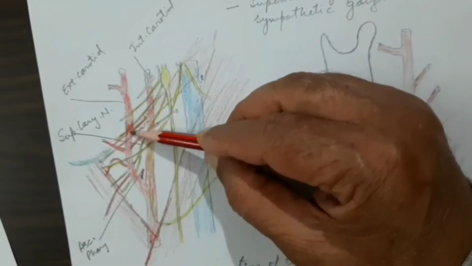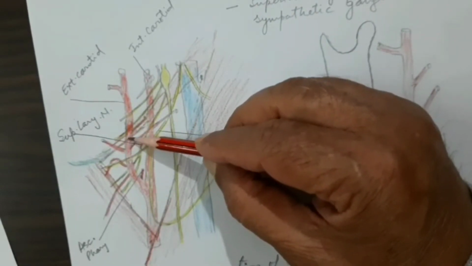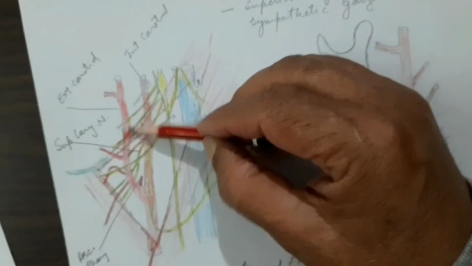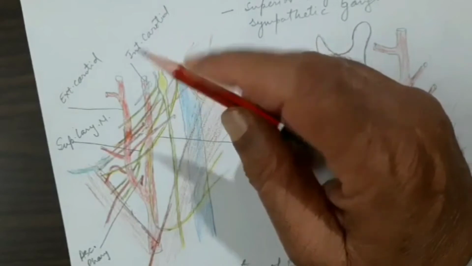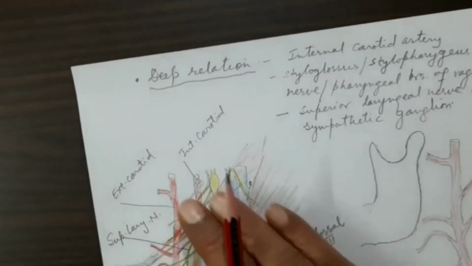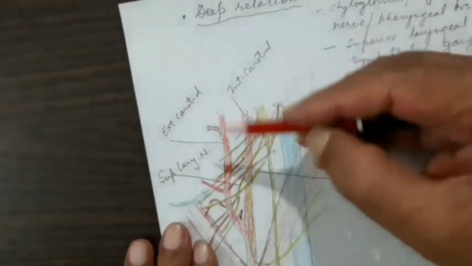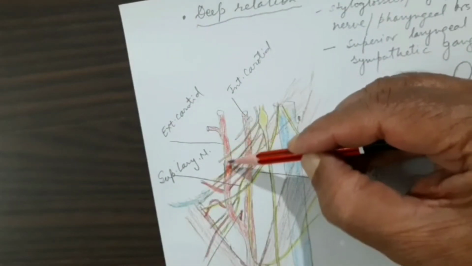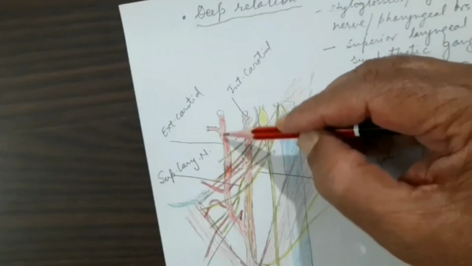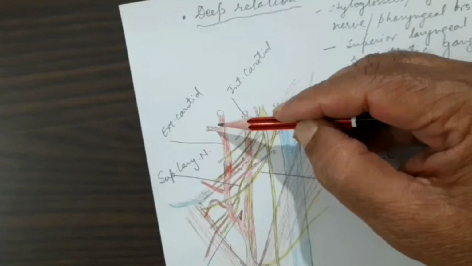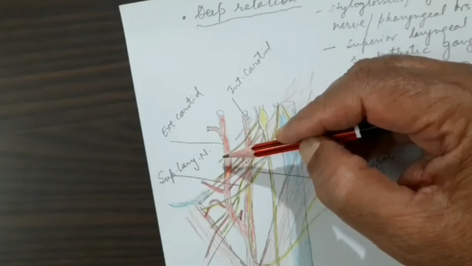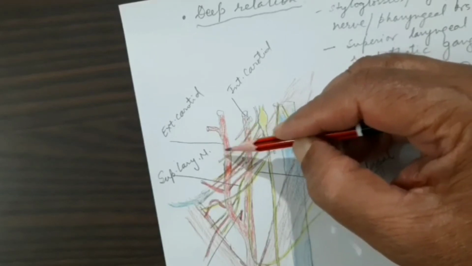Then it will pass deep to the posterior belly of the digastric and will come in the upper part above the posterior belly of the digastric, meaning above the carotid triangle. Let us see the relations in the upper part of the external carotid artery. Now we have come out of the carotid triangle. Let us see the superficial relation. The superficial relation is present deep in the substance of the parotid gland.